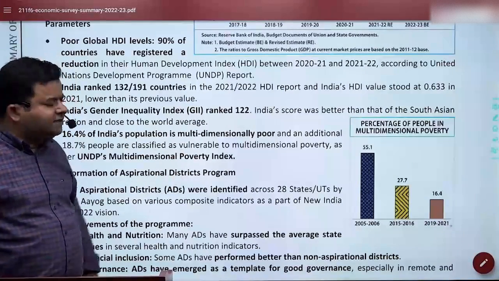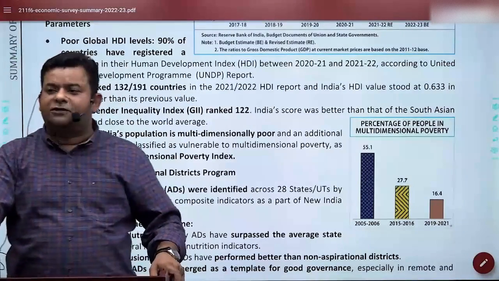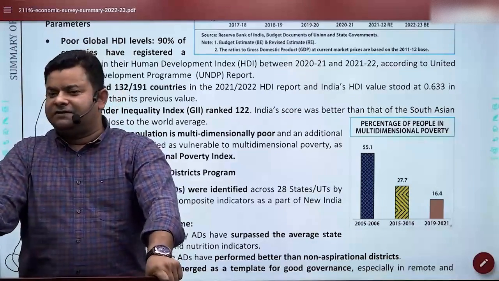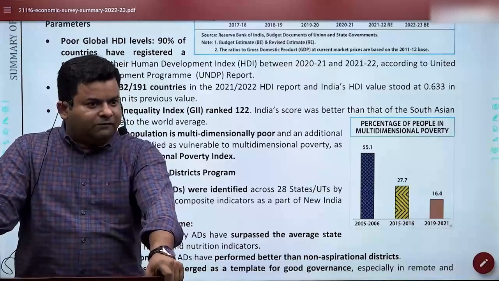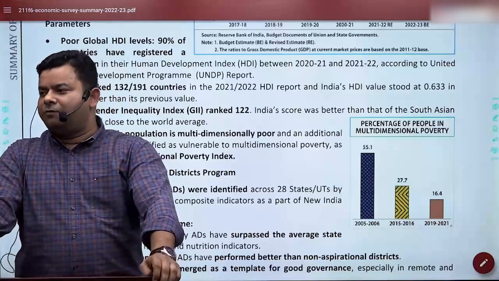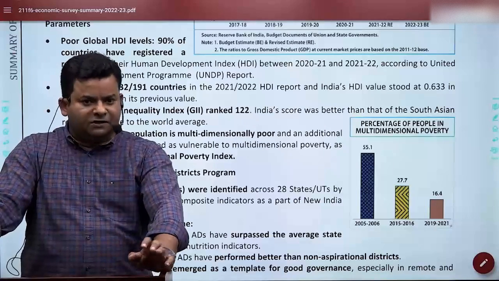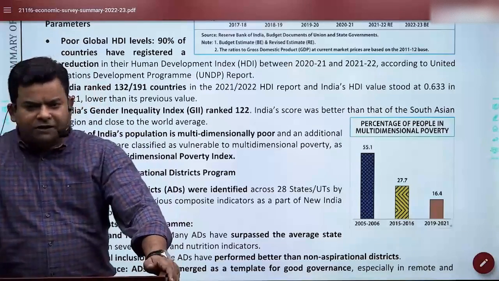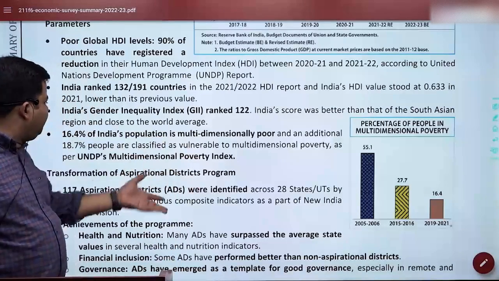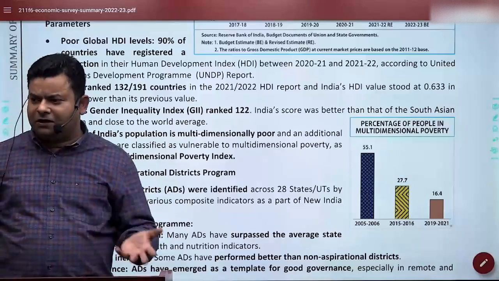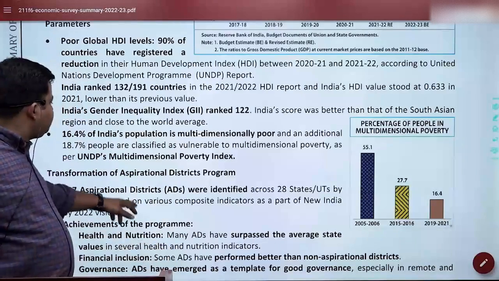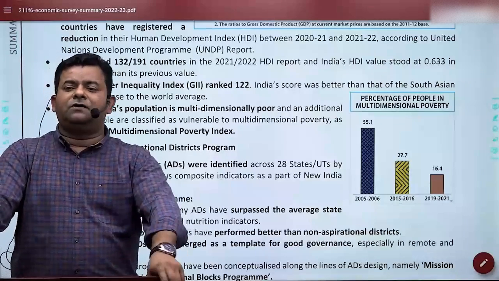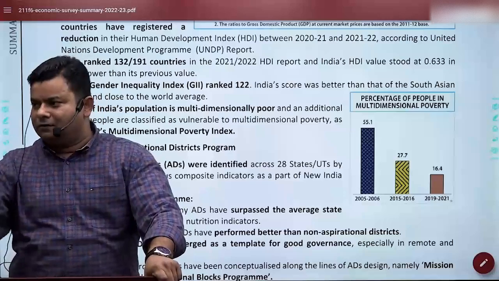Gender inequality index of India is 122. In fact, that's why United Nations Women has used a term for it, a hidden epidemic. In COVID, we got a hidden epidemic, that gender empowerment got a hit. And whatever initiatives were taken by various countries got a hit because of COVID. So the gender inequality index is also bad, but if you see, the entire South Asia has the same tendency. Now, this is something significant, that by and large our multidimensional poor has gone down.